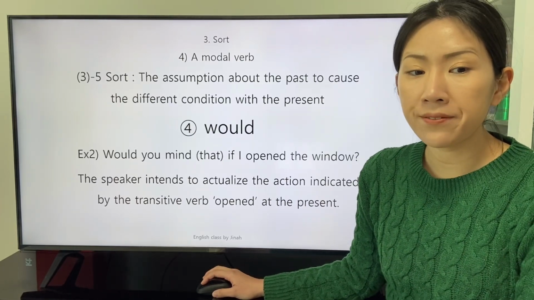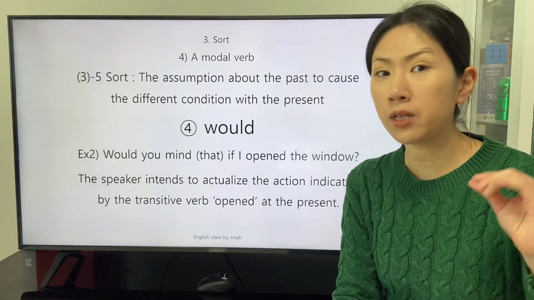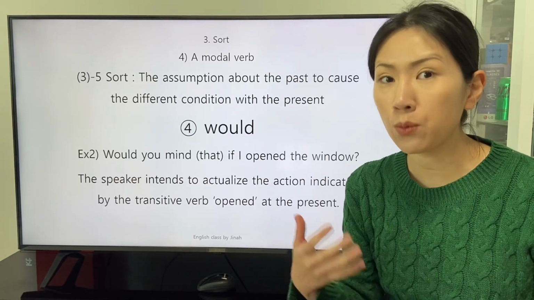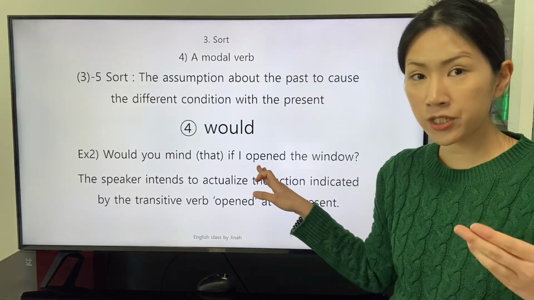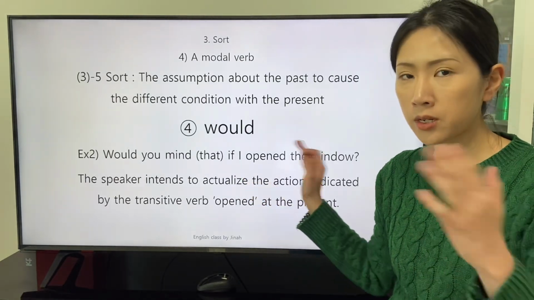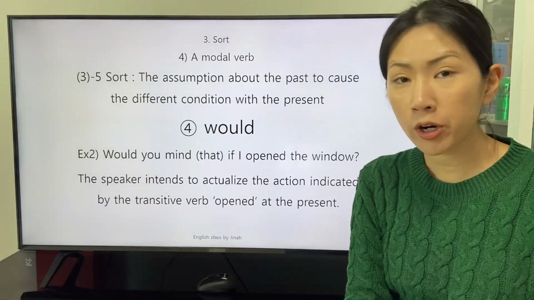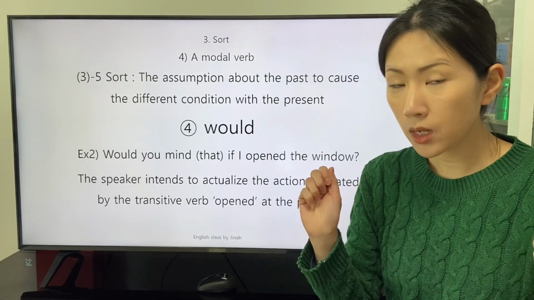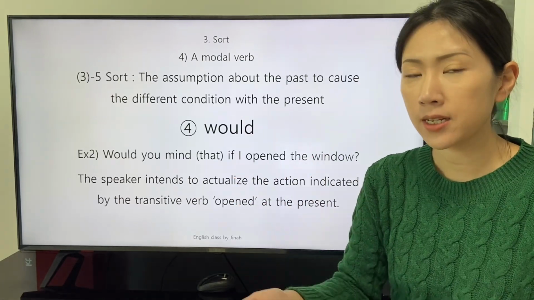The speaker intends to actualize the action indicated by the transitive verb opened at the present. The speaker applies the modal verb would to ask something in a polite way. The speaker wants to actualize the action indicated by the transitive verb open in the subordinate clause right now, but the action can be hard to accept to the listeners. So the speaker assumes the action to be actualized in the past.